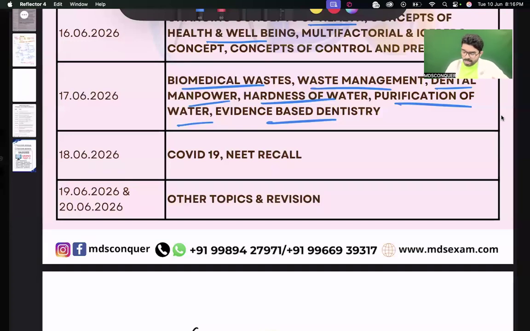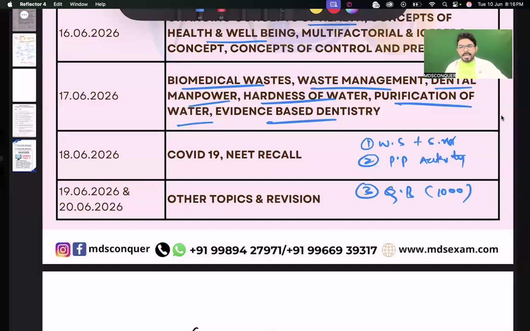Number 1 is the worksheets with the smart videos. Number 2 is the evening power playbooks activity, which we are going to do on WhatsApp. The third one is the Q bank. We are planning to provide you at least 1,000 to 1,500 MCQs in the Q bank, including all the latest questions given in NEET and INICET for both medical and dental for the community part. So let's work together to finish community as quickly as possible.